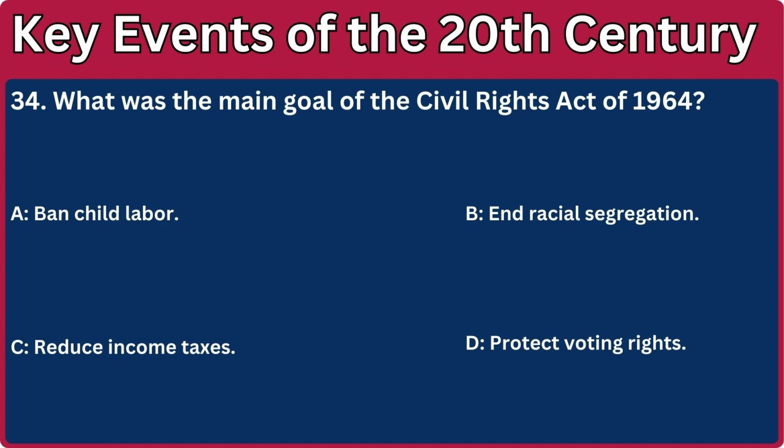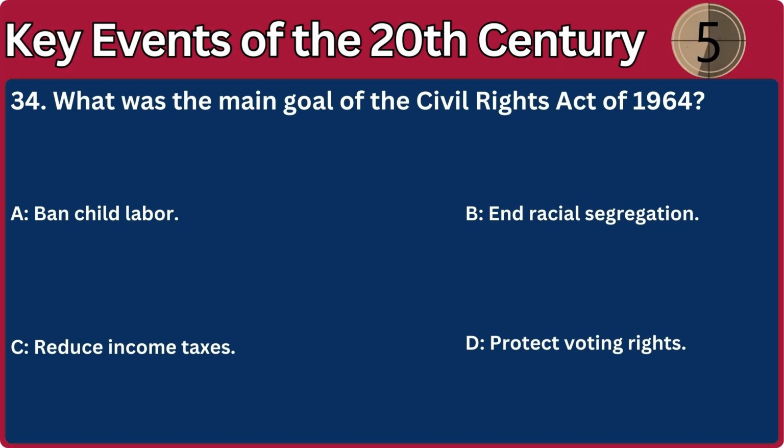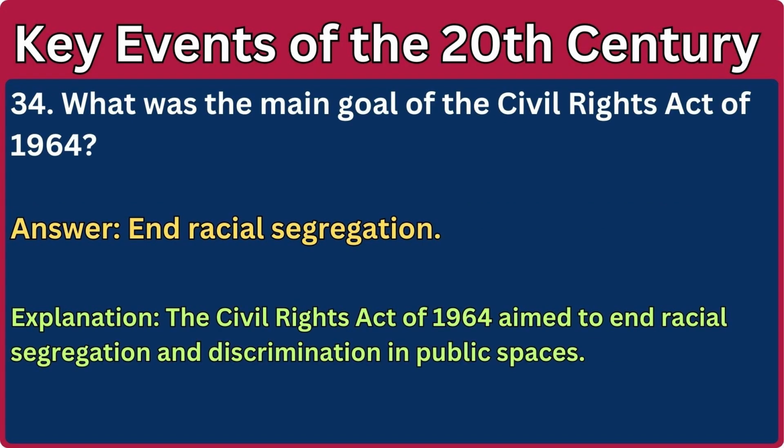34. What was the main goal of the Civil Rights Act of 1964? A. Ban child labor. B. End racial segregation. C. Reduce income taxes. D. Protect voting rights. Answer: End racial segregation. Explanation: The Civil Rights Act of 1964 aimed to end racial segregation and discrimination in public